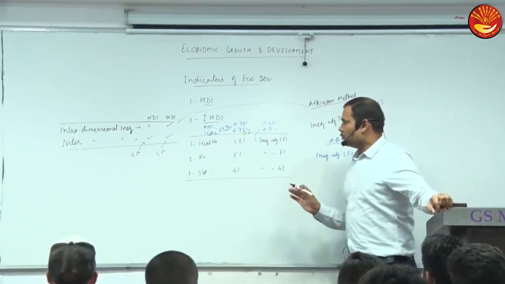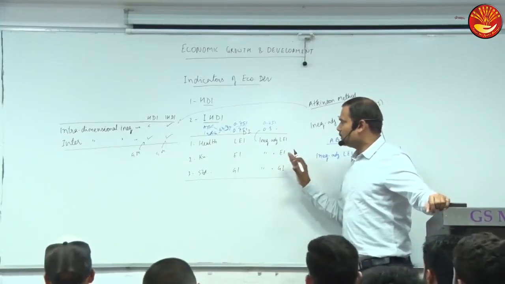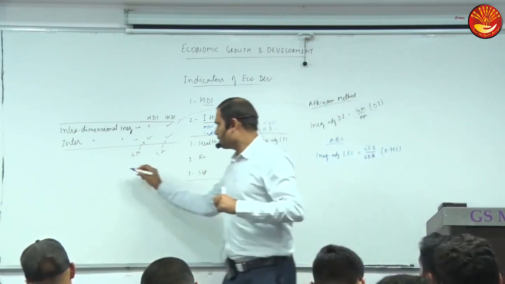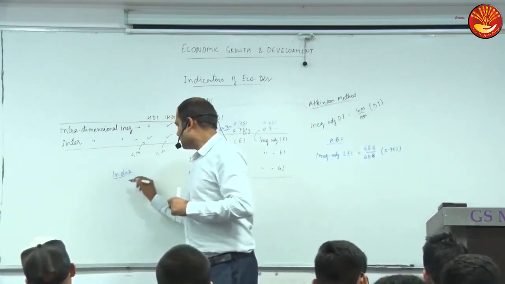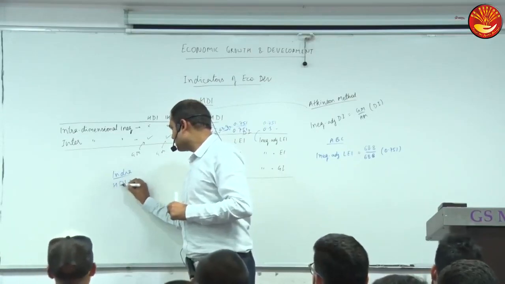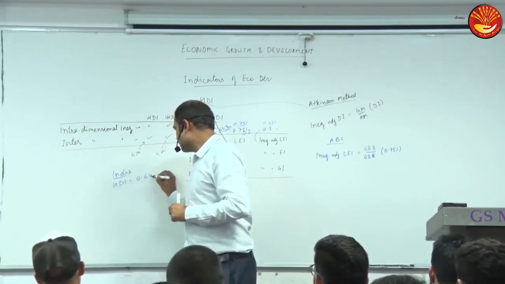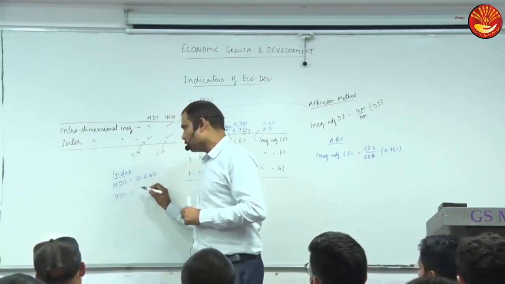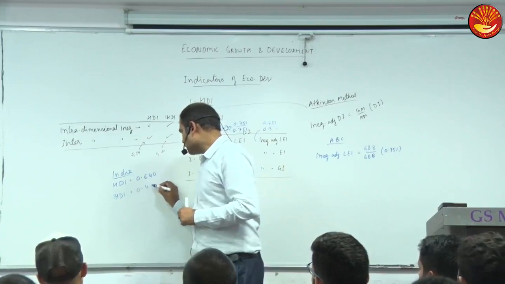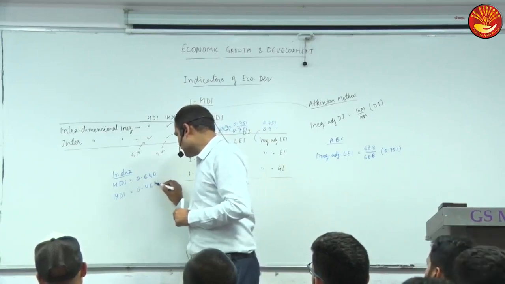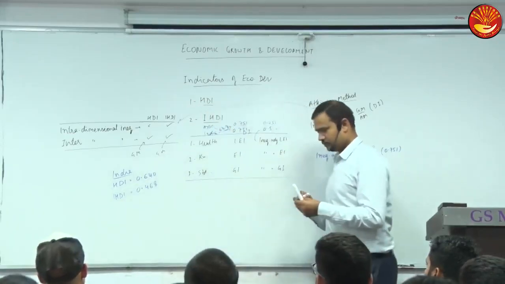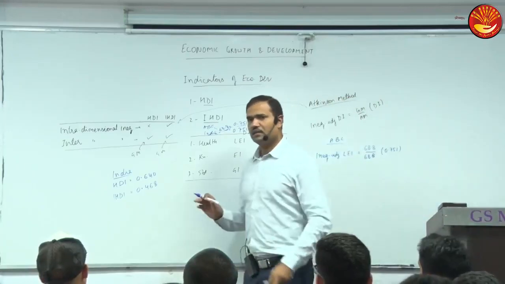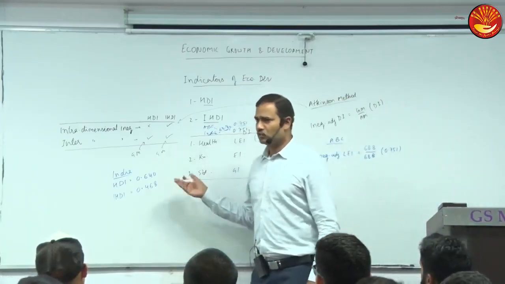Clear? What do you think, should the value of IHDI be higher or lesser? For example, I told you for India, the HDI value is 0.640. Should the IHDI value be higher or lower than this? Lower, obviously lower. The IHDI value was 0.468. So can we say it should be lower for every country? Yes, why not? So it has to be lower for every country.